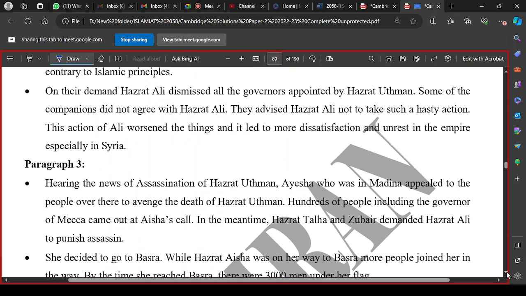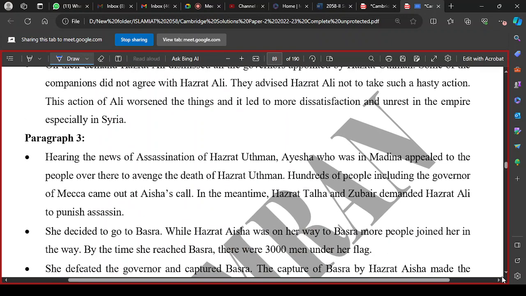So when the Syrian governor, the one who had appointed Suhail bin Hanif, I told you, right, what had happened was that they sent him back. And in the meantime several people started gathering around Aisha radhiyallahu ta'ala anha. Aisha was not in Medina, she was in Makkah. We have to correct this: she was in Makkah, performing Hajj.